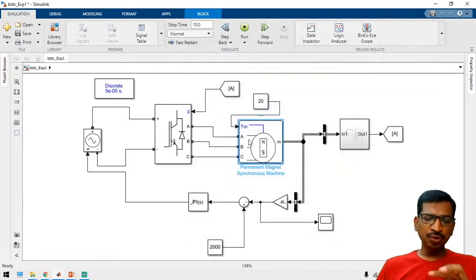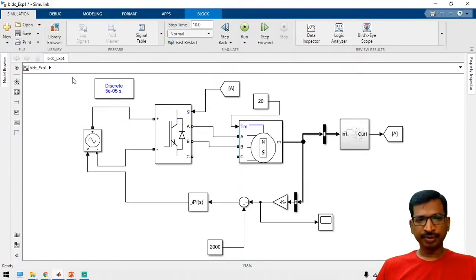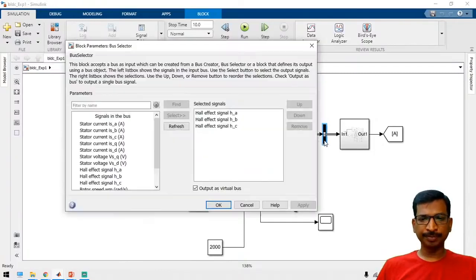So in MATLAB you can get a PMSM as well as the BLDC motor with the same block. And after that, if you connect a bus selector to the motor, then you can change the motor rotor position.